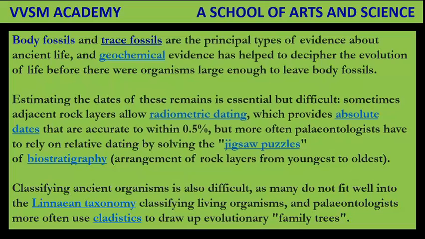But more often paleontologists have to try dating by solving the jigsaw puzzles of biostratigraphy, the arrangement of rock layers from youngest to oldest. Classifying ancient organisms is also difficult as many do not fit well into the Linnaean taxonomy. Classifying living organisms, paleontologists more often use cladistics to draw up evolutionary family trees.